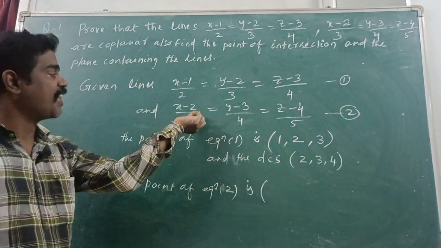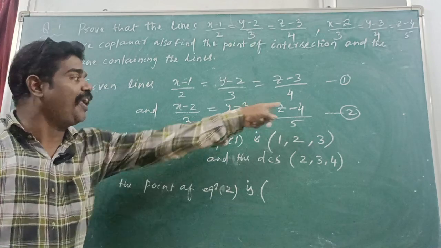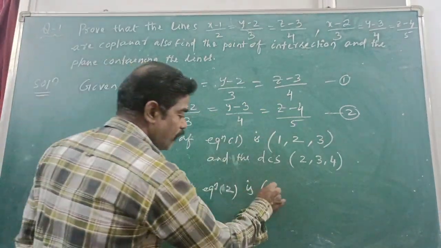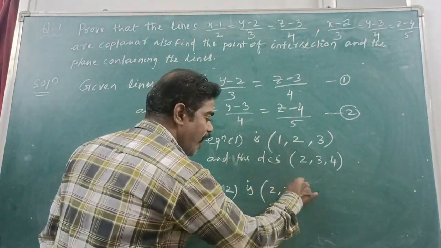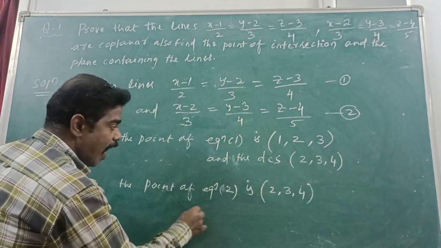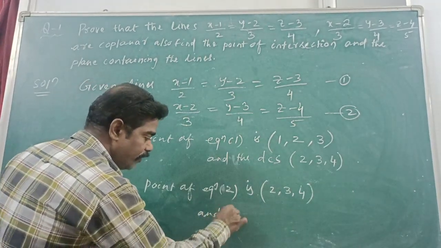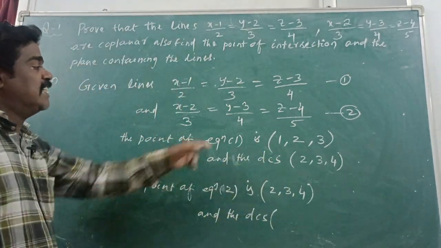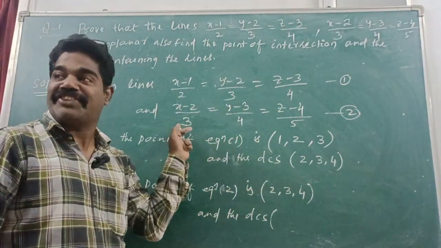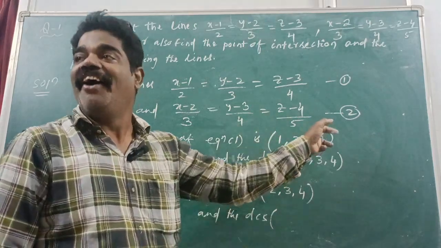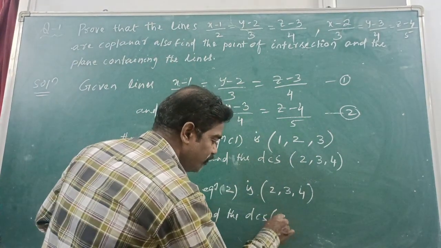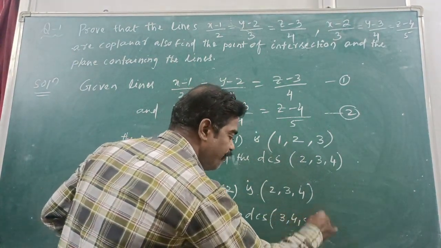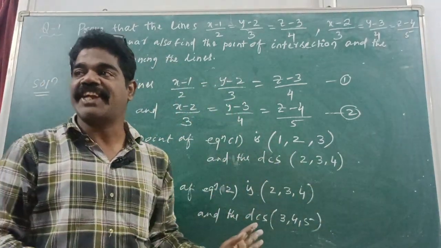Can you tell me in the second equation? (2, 3, 4). And the direction cosines of the second line, how much? 3, 4 and 5. Have you understood?